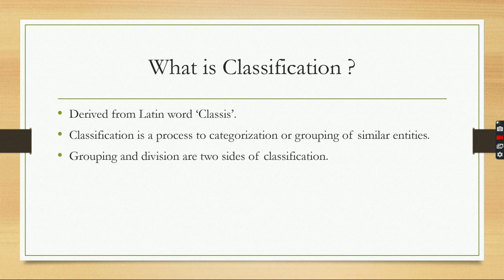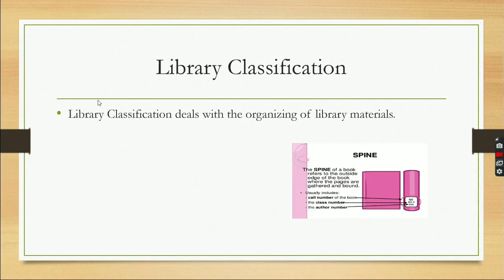I will discuss library classification in the next slide. What is library classification? Library classification mainly deals with the organization of library materials. We know that in a library there are lots of books, journals, magazines, CDs, DVDs, maps, etc. If we want to properly organize them, we have to classify them first. Without classification, without a class number, we cannot properly arrange the whole material of a library.